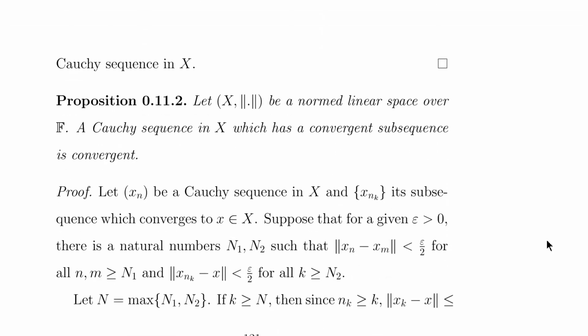Let X be a normed linear space over a field F. A Cauchy sequence in X which has a convergent subsequence is convergent.